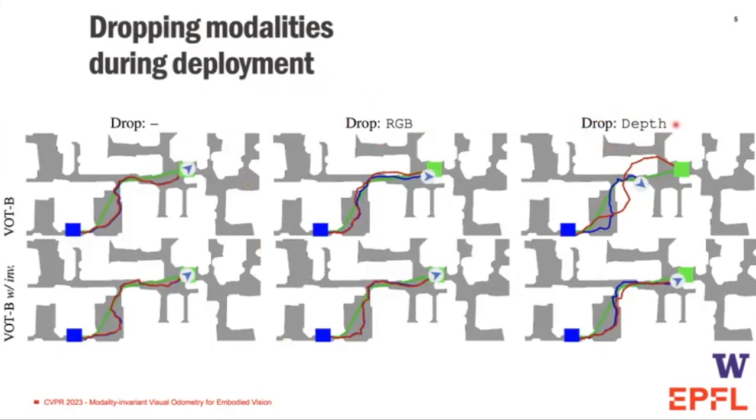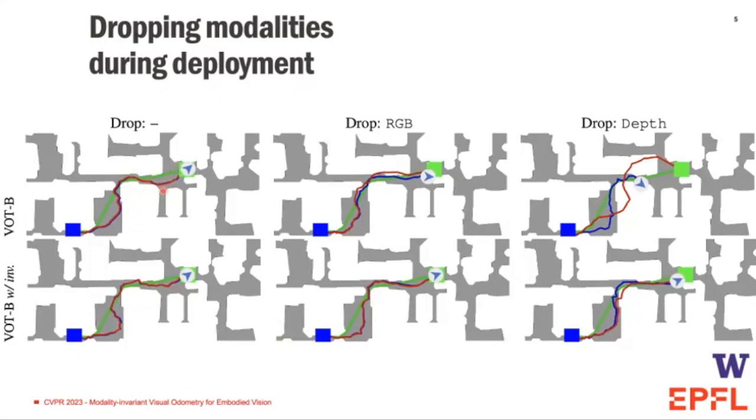In our evaluation scenario, RGBD is available during training, but modalities are dropped during test time. We evaluate a VOT trained using RGBD with and without modality invariance training. The visualization shows a top-down map of the agent navigating from the start, denoted in blue, to the goal, denoted in green. The shortest path is also denoted in green. By taking actions in the environment, the agent follows the blue path. Note the red path overlaying the blue path. This is the imaginary path, the one the agent thinks it took due to its visual odometry estimate.